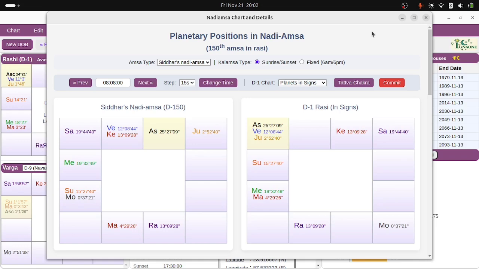So there are specific measurements, which are there only in Siddharth Nadiamsa, wherein the signs have been specified. Otherwise, a list of 150 Nadiamshas is there in the public domain. In Chandrakala Nadi, for sure, it is there. Different nomenclature is also there. C.S. Patel has given, but he has not given, or anyone who has done Chandrakala Nadi translations in the public domain, there is no relation with signs and obviously the sign lords.